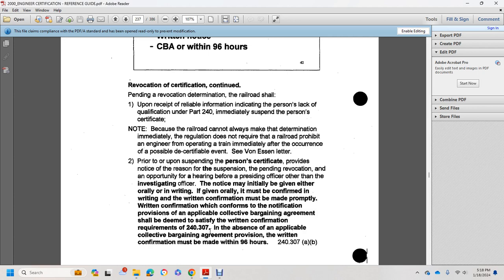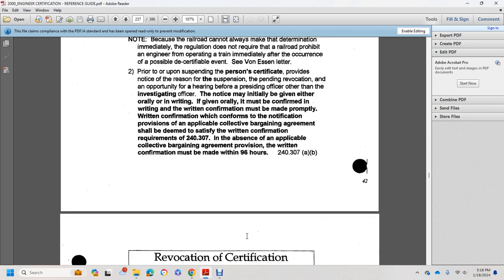Written confirmation must be prompt and conform to the notification provisions applicable. A collective bargaining agreement shall be deemed sufficient to satisfy the written confirmation requirement of 240.307. In the absence of an applicable collective bargaining agreement, written confirmation must be made within 96 hours. 240.307(a)-(b).